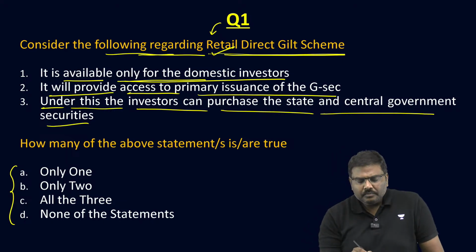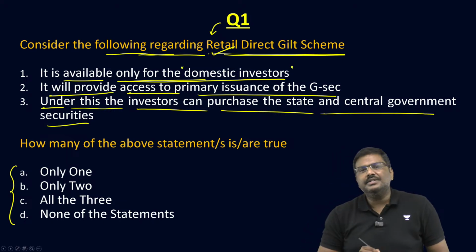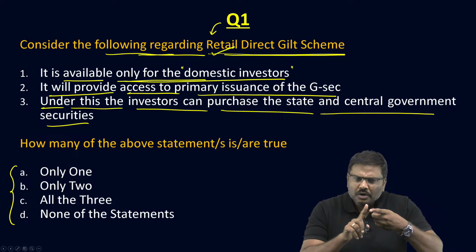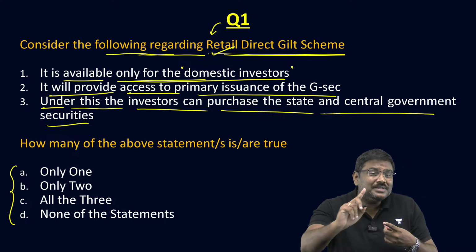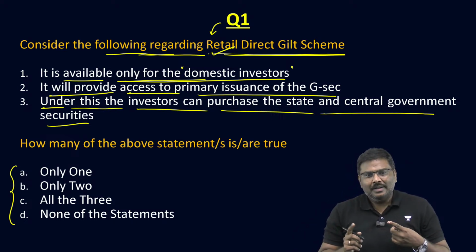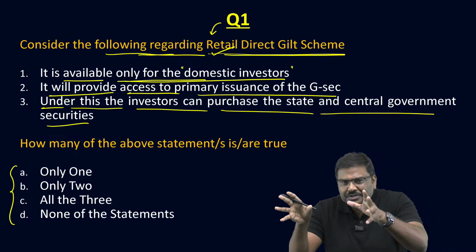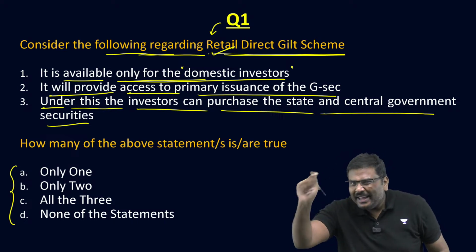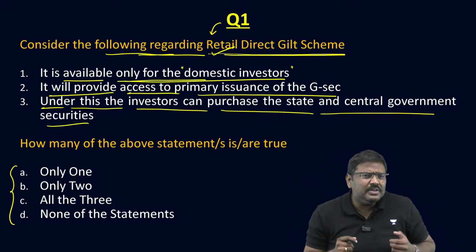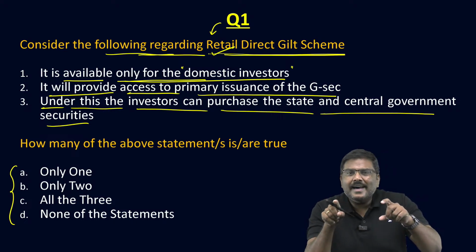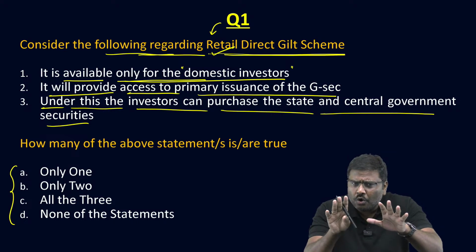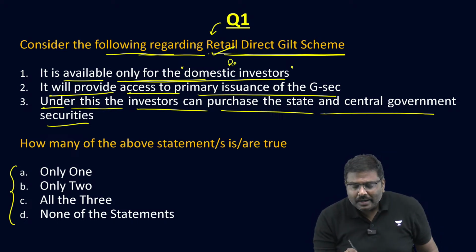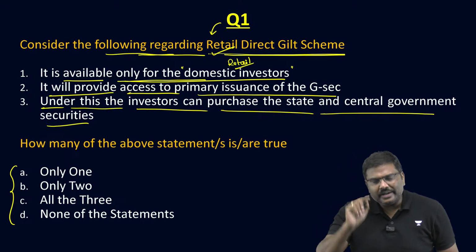Be careful. When they use the term domestic investors, it could mean domestic institutional investor. It could mean domestic retail investor. That is, it could be, let's say, a pension fund. It could be an insurance fund. That is a domestic investor. So, is the Retail Direct Scheme available for all the domestic investors? No, it is available for retail investors, not for institutional, only for retail.